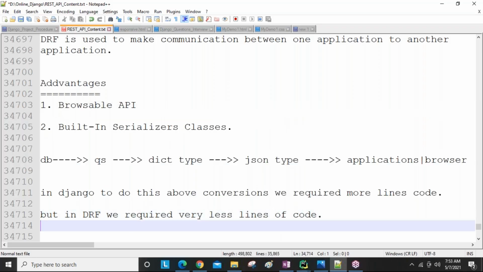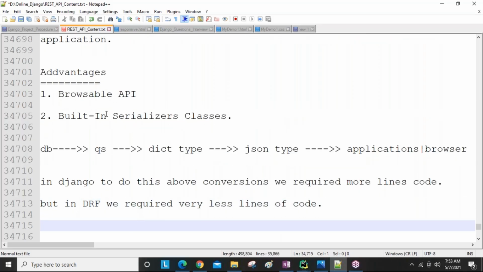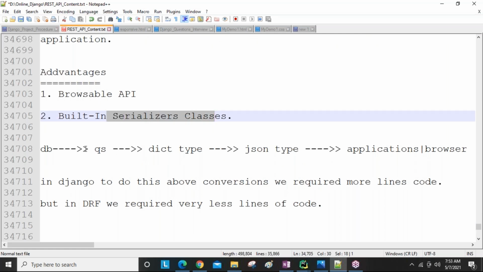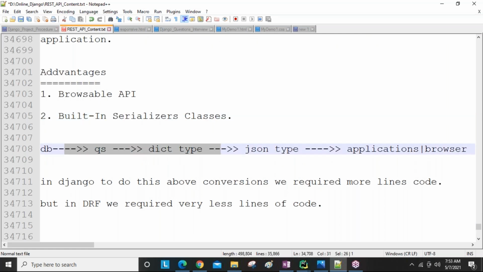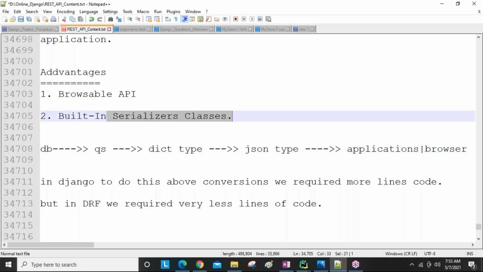Clear? The reason is that we have a lot of ready-made classes, and these classes can take care of everything. When a user sends data, whether the data is in a valid format, whether it is JSON format or not, a lot of conditions like these are automatically checked by these serializer classes. Later I will tell you much more about serializers. We have a big session on serializers, and in all programs regularly we are going to use serializer code, guys. From day one onwards up to the last day, we will write serializers regularly.